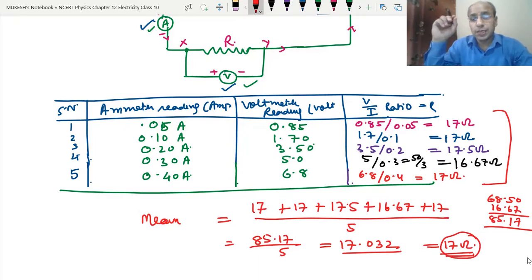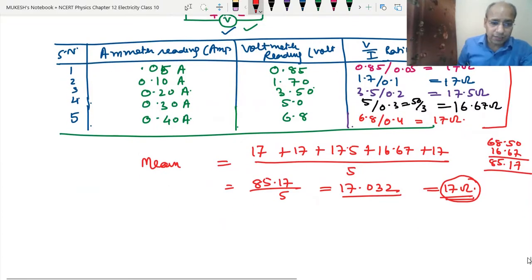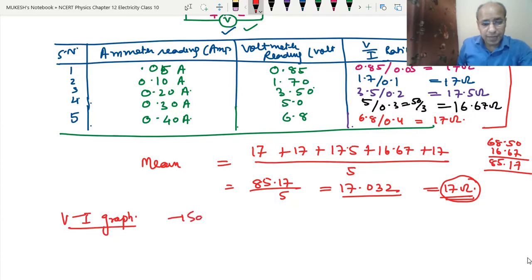17 ohm. See, look here, the V upon I ratio is not coming the same, but slight variation may be acceptable in any kind of experiment. It may be because of some heating or something else. Okay. So now we are getting the average value 17 ohm that we can put into the values. And now we will draw the graph in the same way as we have done earlier. Now we will make the VI graph same as ever.